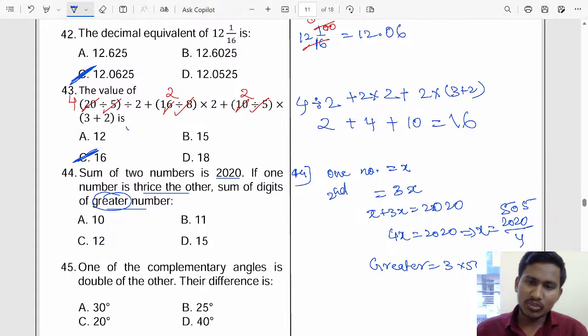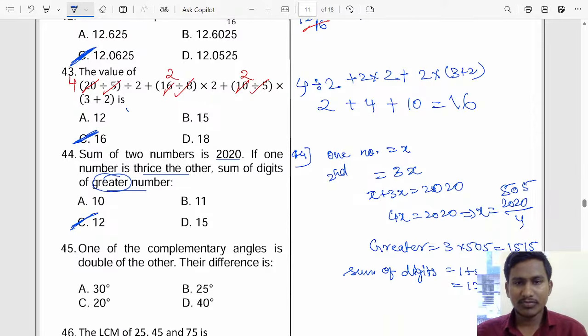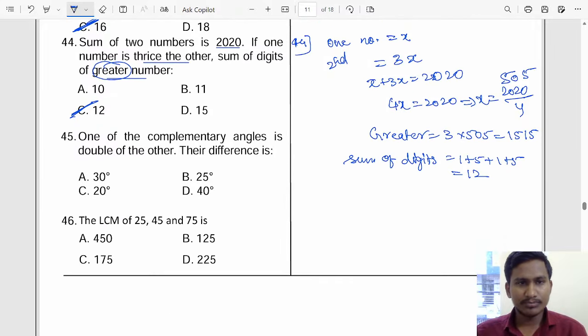If you add those digits, 1 plus 5 plus 1 plus 5, it will be 12. Answer option C will be the correct one. Okay, good. That is how you have to do.